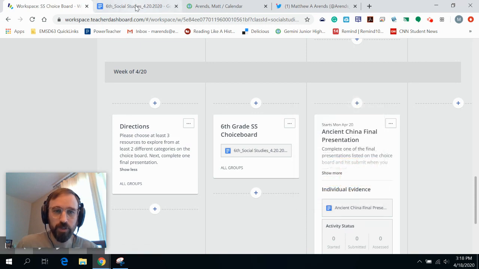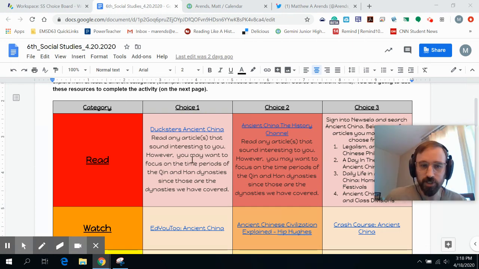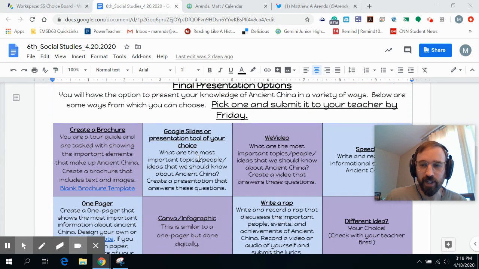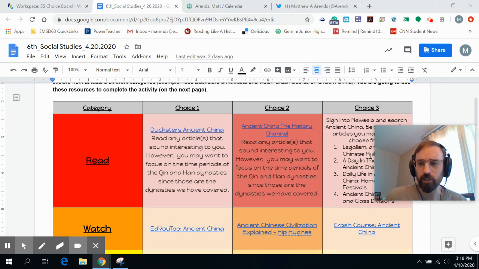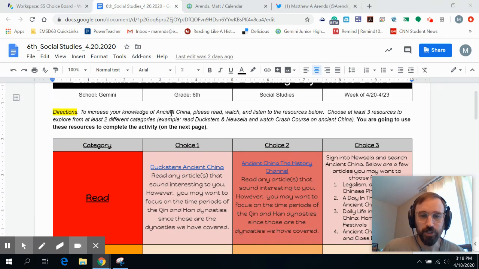When you open your choice board, you're going to see that there are basically 2 parts. There's the top part, which is read, watch, and listen, and then there's the final presentation. You have all week to complete this, and you can do it at your own pace. If you don't have a lot to do one day, this will be a good thing to work on, or you can do a little bit each day. First, you are going to increase your knowledge of ancient China by reading, watching, and listening to the resources below.